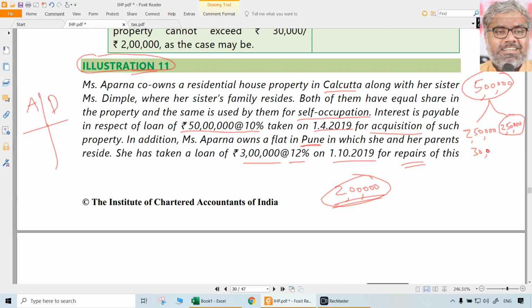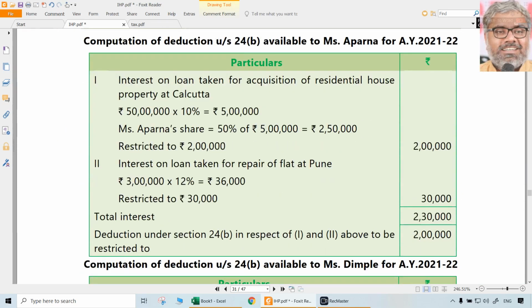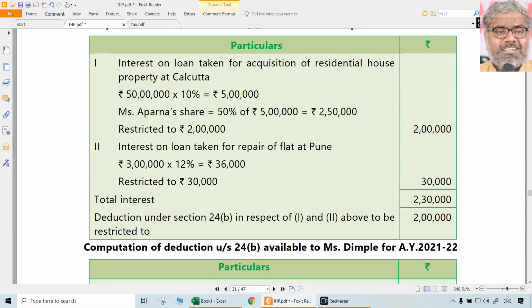That is restricted to 30,000. Total looks like 2,80,000. But once again, as we know, total deduction cannot exceed, irrespective of the number of properties she holds, under 24B, if it is a self-occupied property, total deduction cannot exceed 2 lakhs. So what is the final answer? For both of them, maximum deduction that they can claim is only 2 lakhs. It doesn't matter. So that's it.